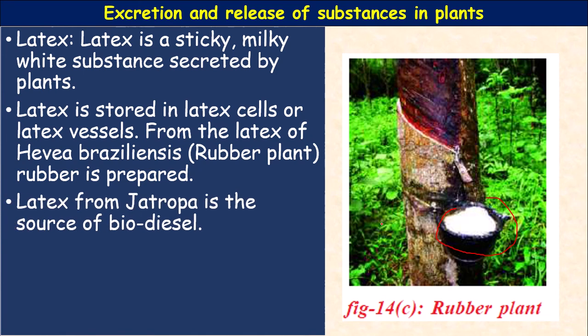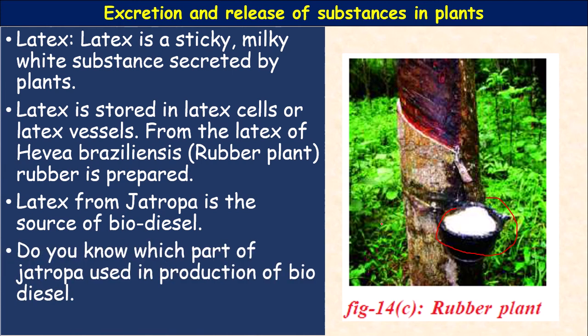Latex from Jatropha is the source of biodiesel. And do you know which part of the Jatropha is used in the production of biodiesel? That is the seeds, the fruit. So till now we have studied secretions from the stem, the leaves, the flowers, and especially the bark.